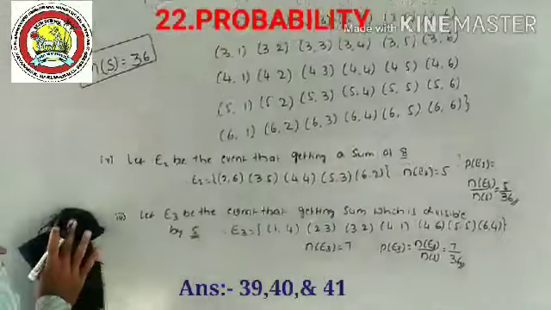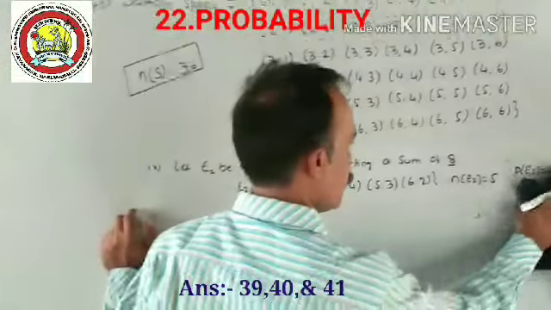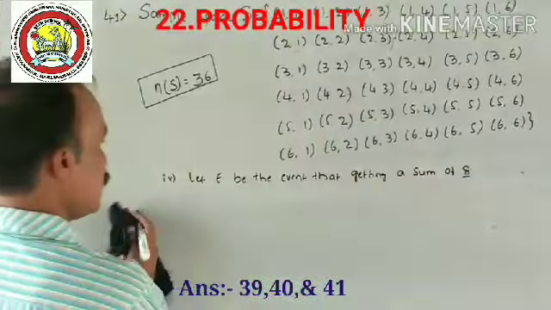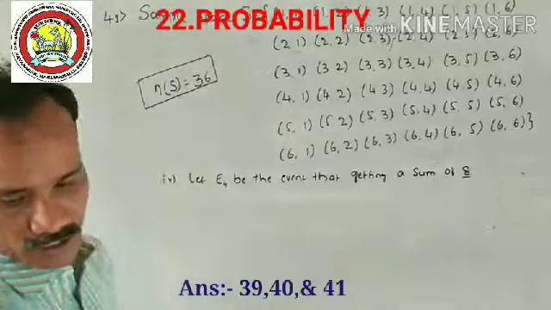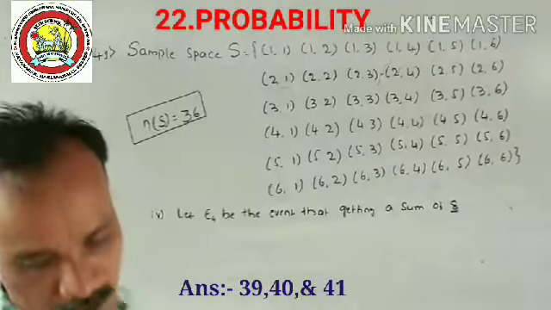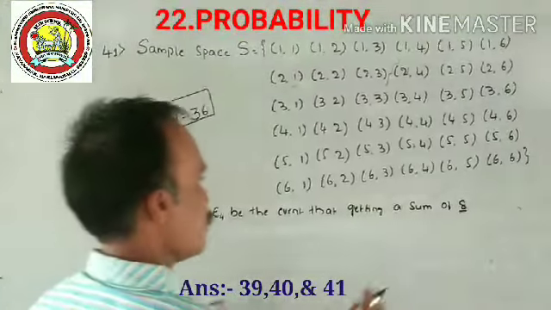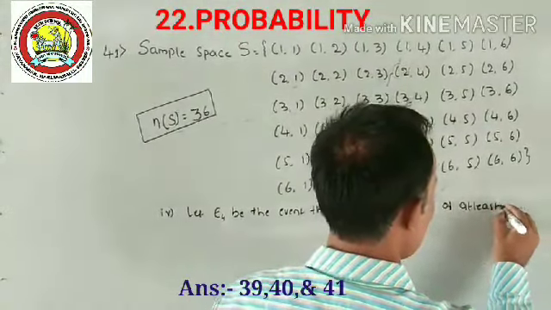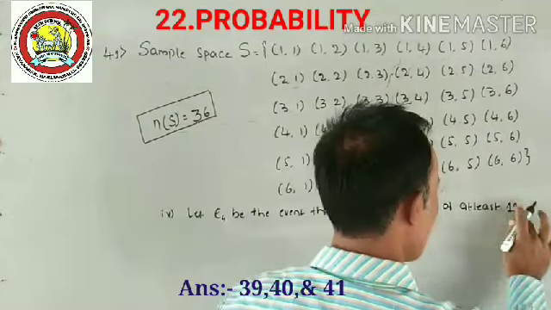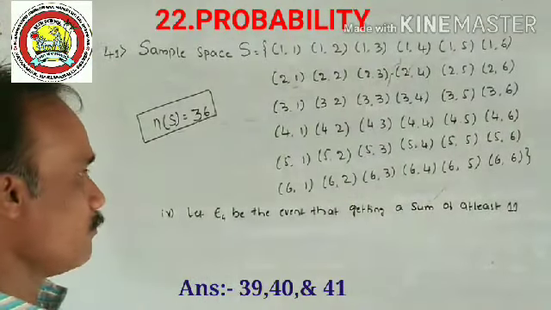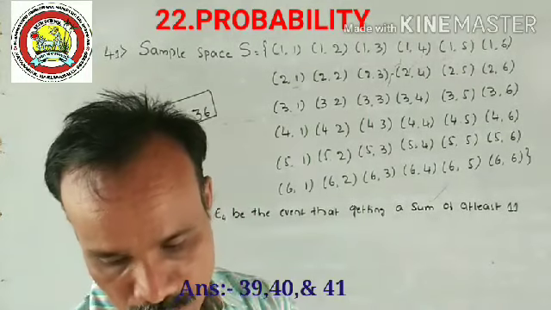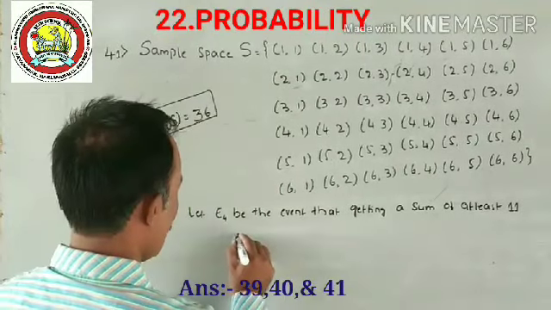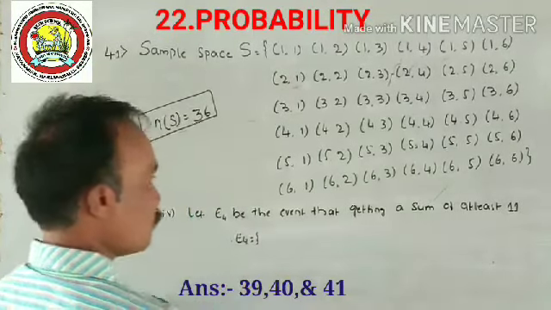Let E4 be the event that the condition is sum of at least 11. At least 11 means minimum 11 and maximum 12. Minimum 11 and maximum 12. Therefore, E4 is equal to minimum 11.